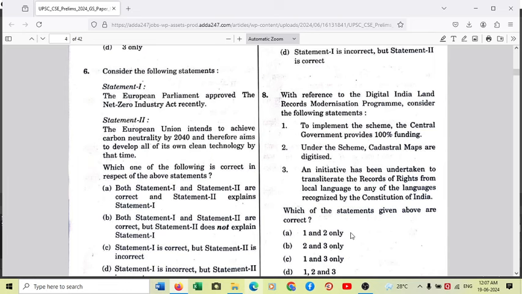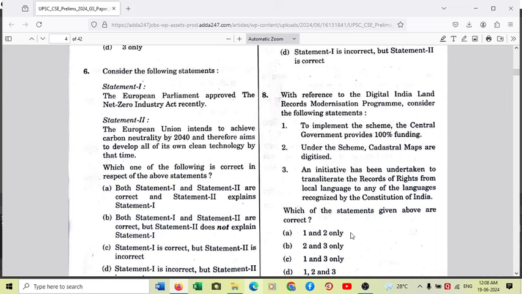So it's not 2040, it's 2030, and by 2030 they aim to manufacture up to 40% of the total technology in the EU as net zero technology, not complete carbon neutrality. They are also aiming by 2030 to capture 15% of the global market for net zero technology. So statement 2 is factually incorrect.